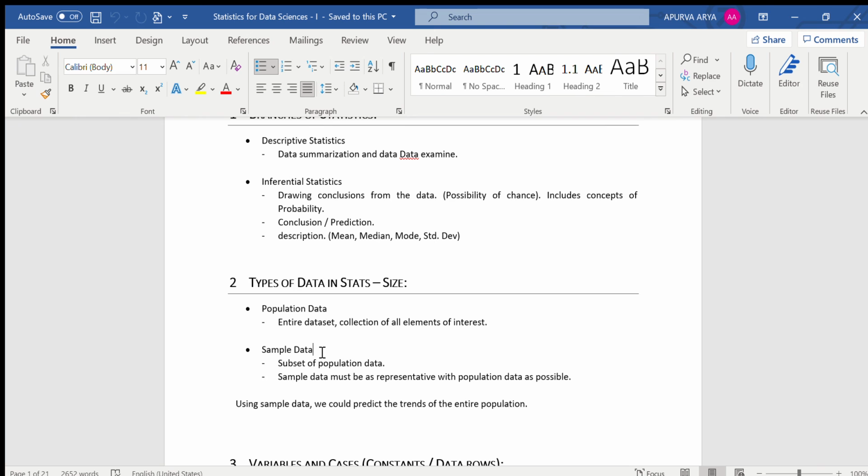I think it's pretty clear what population data and sample data are. Based on the sample data, we predict the trends in the entire population. So we have collected the sample data from 50 students, and based on this data set provided by the 50 students, we are predicting for the students in the whole world whether they like C++ or C.